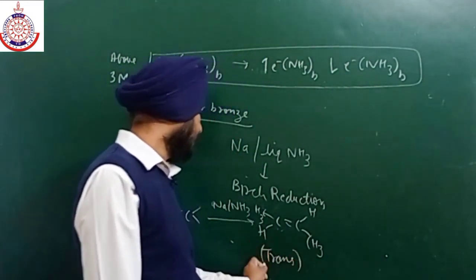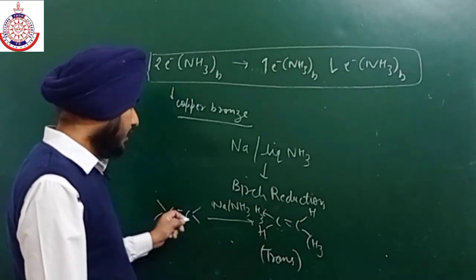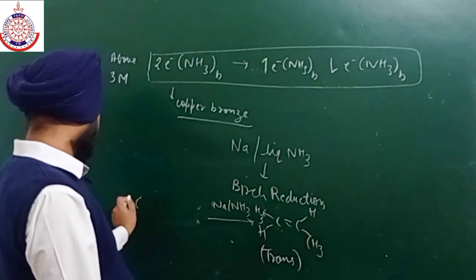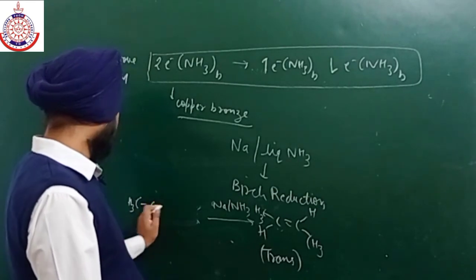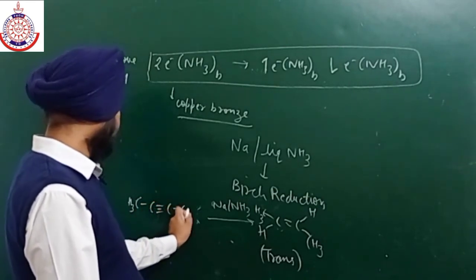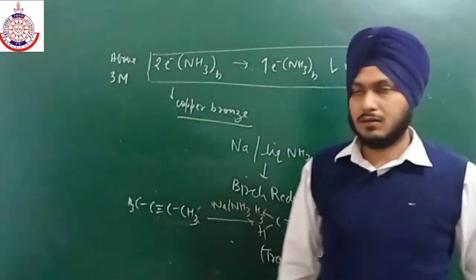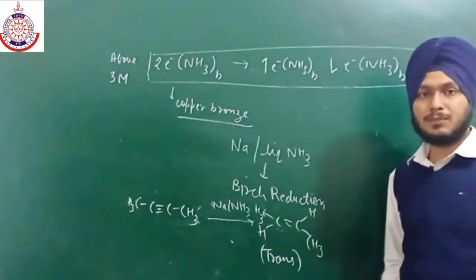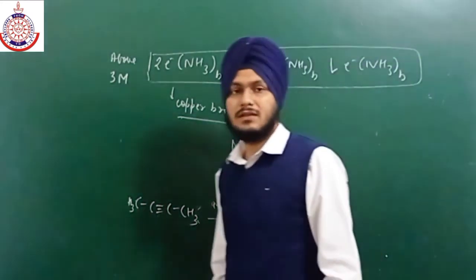For example, if there is CH3, and then we have C triple bond C, CH3, and we react it with sodium and ammonia, we will get a trans product, where same groups are present on the opposite side. So this is all about the reaction with ammonia.